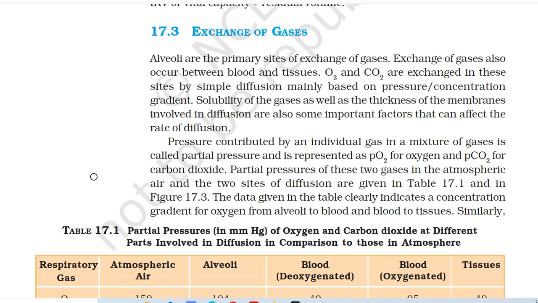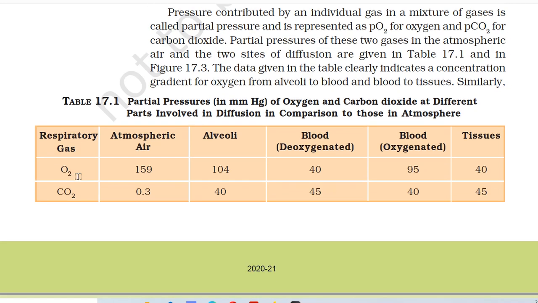Pressure contributed by an individual gas in a mixture of gases is called partial pressure and is represented as PO2 for oxygen and PCO2 for carbon dioxide. Partial pressures of these two gases in the atmospheric air and the two sites of diffusion are given in table 17.1 and in figure 17.3. The data given in the table clearly indicates a concentration gradient for oxygen from alveoli to blood and blood to tissues.